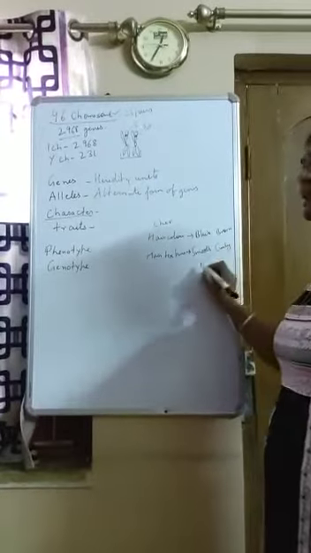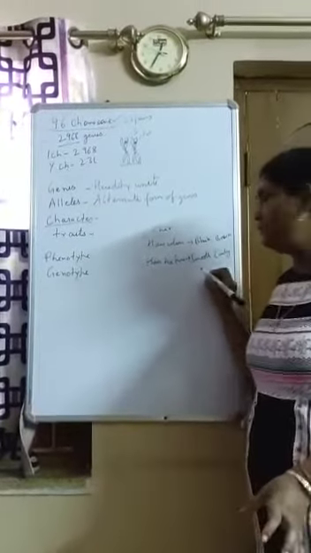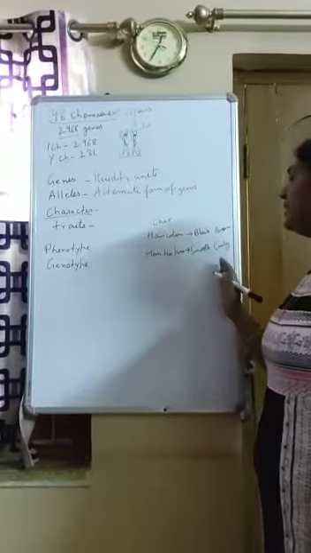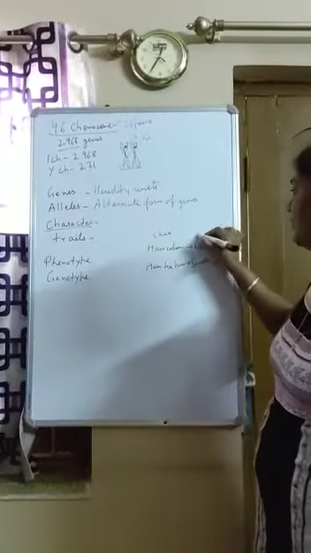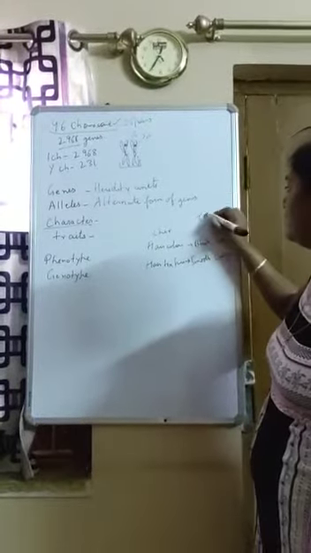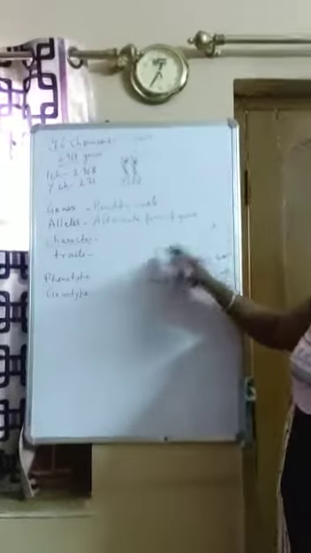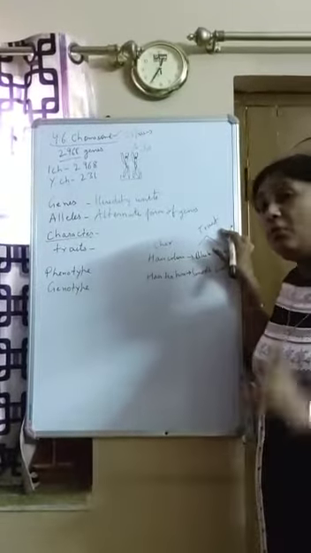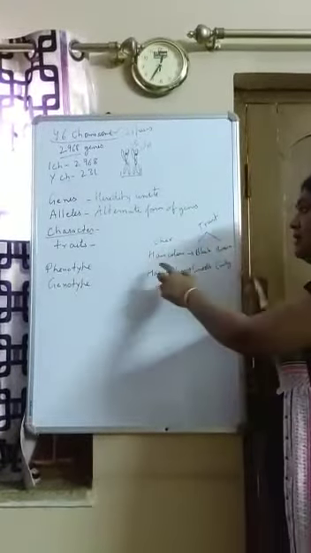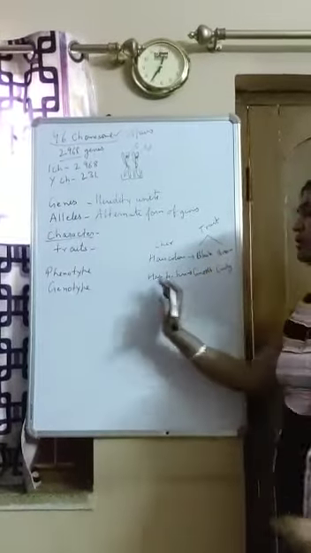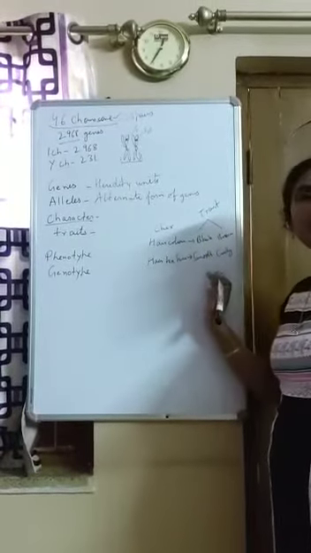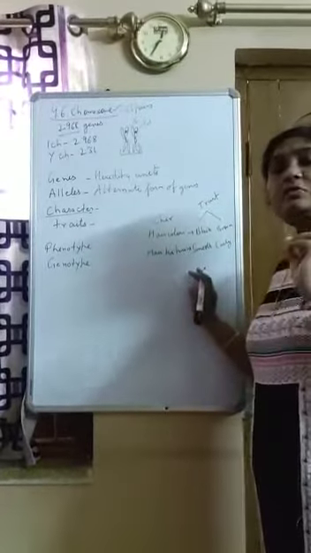Nowadays there could be many things in between also, but black and brown, smooth and curly. So the alternative form of a character is called a trait. Every character has an alternative form. We call it a trait. Like hair color is black and brown, hair texture is smooth and curly. Every character has two alternative forms.